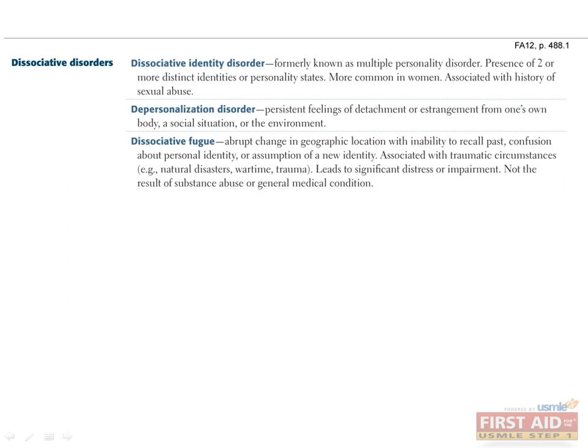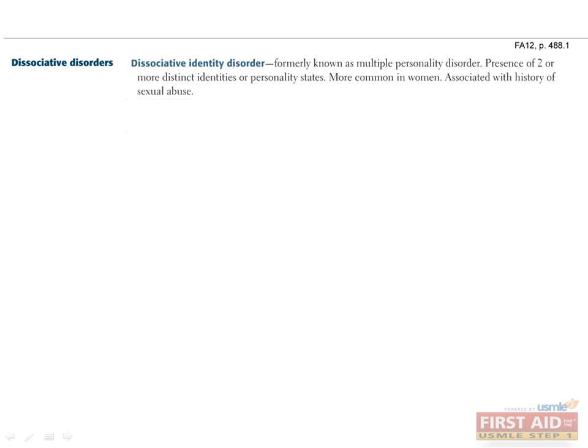Remember when we discussed dissociation as an immature defense mechanism? In short, it refers to a temporary drastic disruption in the personality, memory, or consciousness of an individual to avoid stress. Extreme forms of this defense mechanism manifest as the following disorders. For example, in dissociative identity disorder, individuals may develop multiple distinct identities. These classically occur in patients with a history of sexual abuse.